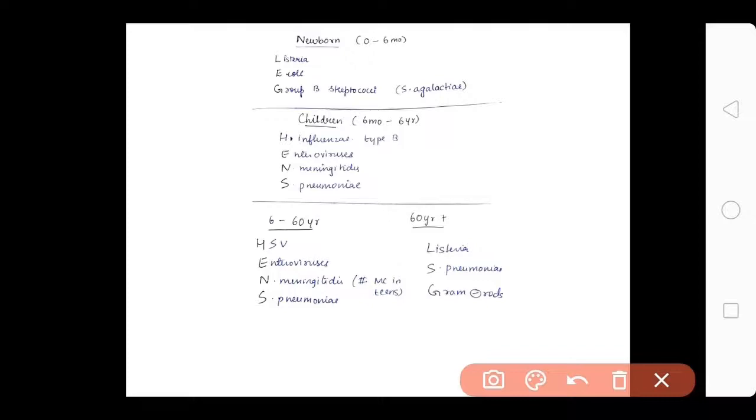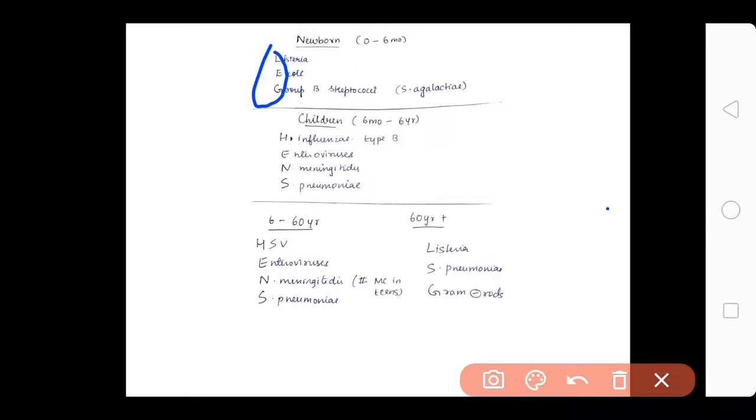So first, this is a perfect chart, okay? When you consider newborn, remember it as from 0 to 6 months, then children 6 months to 6 years, then 6 years to 60, and 60 plus. We can see that I have written in newborn it is Listeria, E. coli, group B. So how to remember this? Easy way. Just remember this thing.